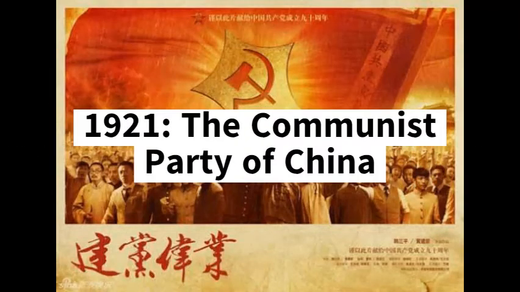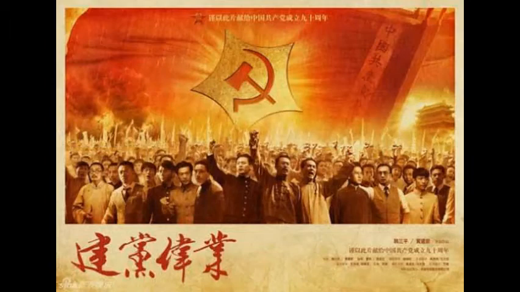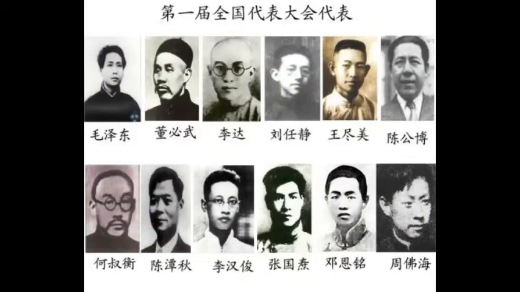1921, the Communist Party of China. With its roots in the May 4th movement protesting the Chinese government response to the Treaty of Versailles in 1919, the CPC officially formed.